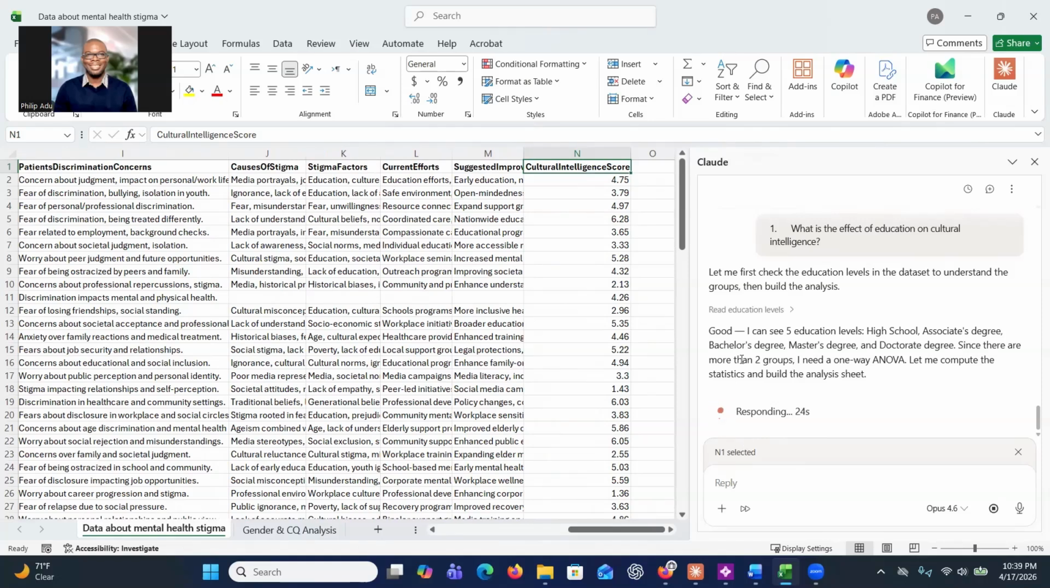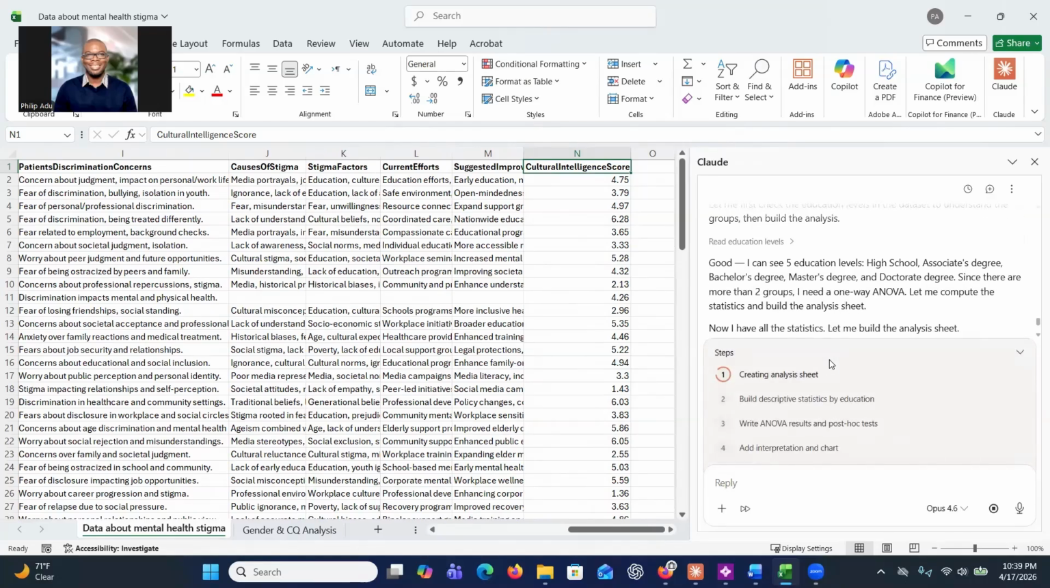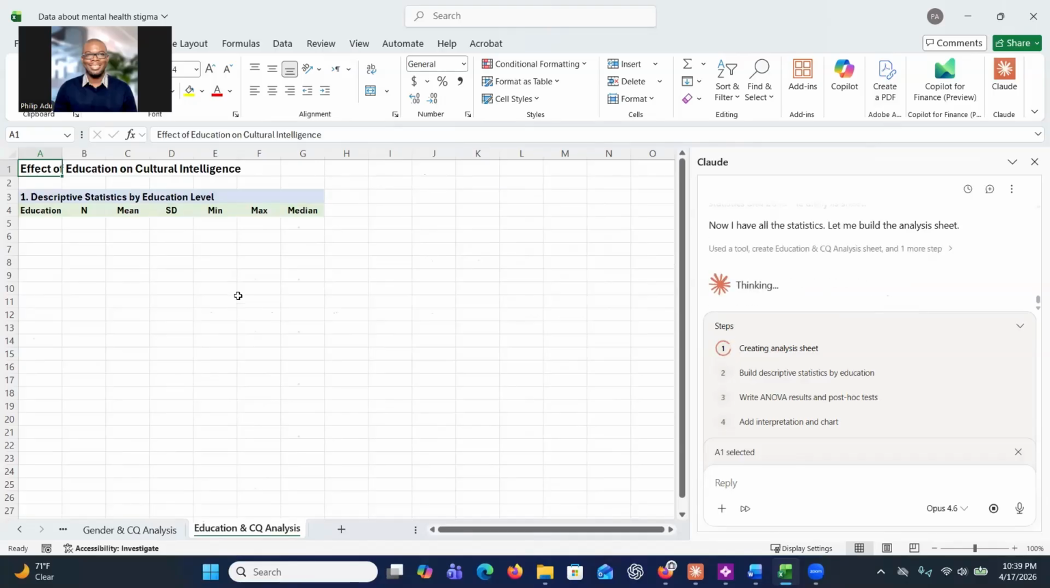So here it's showing that we have 5 educational levels. In this case, because we have 5, the system is saying that we're going to do a one-way ANOVA. ANOVA is done when you have more than 2 groups. So we have 5 groups now, so we have to do an ANOVA. So you see how the system is explaining the process to you. And then it has opened a new sheet and is going to give us the result.